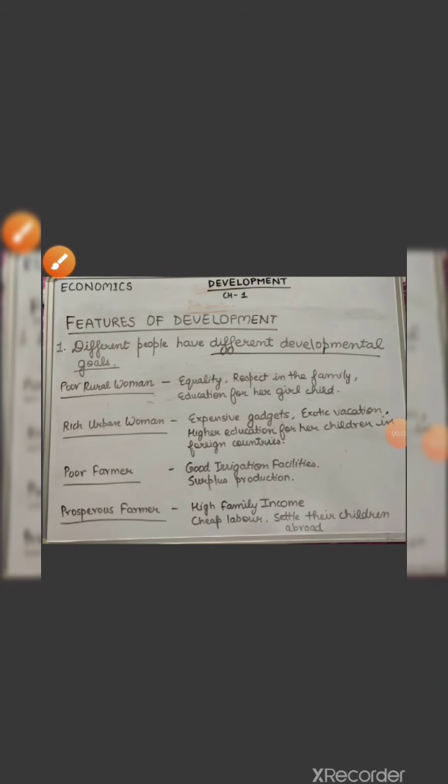Here we were discussing that different people have different developmental goals. I've told you about the different categories of persons and their varying goals. Here I have mentioned 4 categories of persons: the poor rural woman, the rich urban woman, the poor farmer, and the prosperous farmer. Here we would be talking about the poor rural woman and the rich urban woman. What could be the developmental goals for them? Talking about the poor rural woman: equality in the family, respect in the family, education for her girl child. These may be the developmental goals for any poor rural woman.